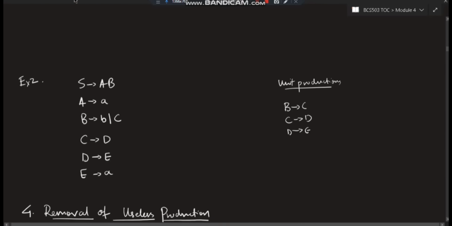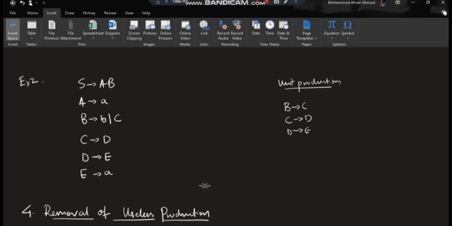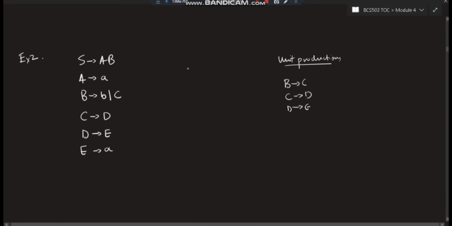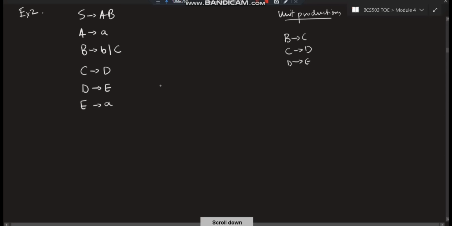Here what we are trying to do, let me insert some space here. Okay, so see here also the same thing. Just keep following. The same rules we'll follow. First, find out the unit productions. The unit production B goes to C, C goes to D, D goes to E. Three unit productions are present here. Now start from the first unit production.